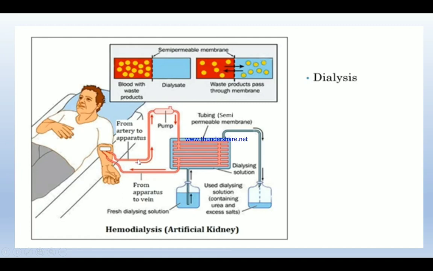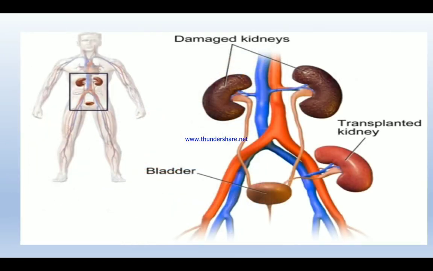When renal failure cannot be treated by medicine or dialysis, the patient is advised to undergo kidney transplantation. What is kidney transplantation? Here, both the kidneys are damaged, so another kidney can be put in their place.